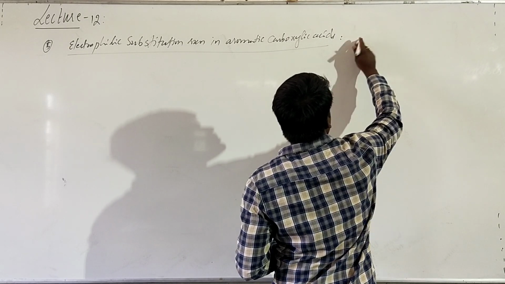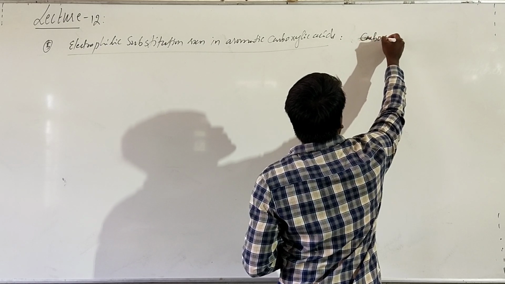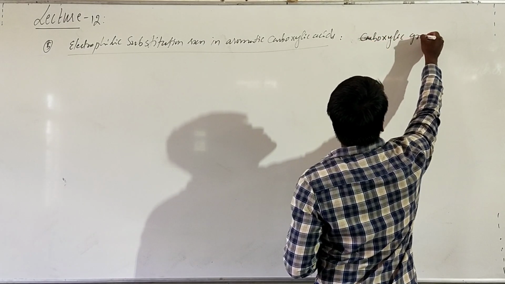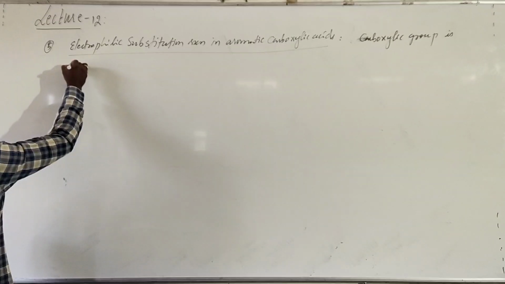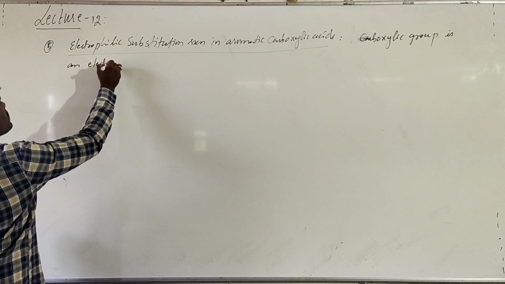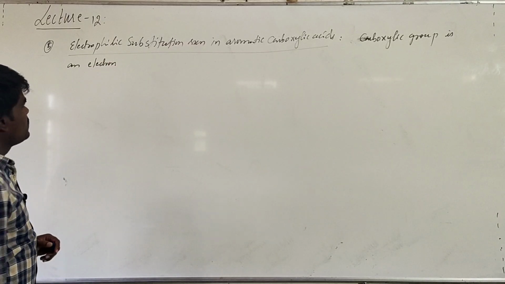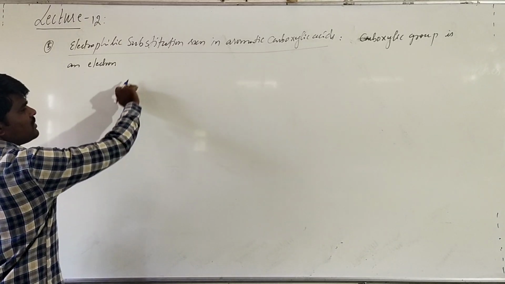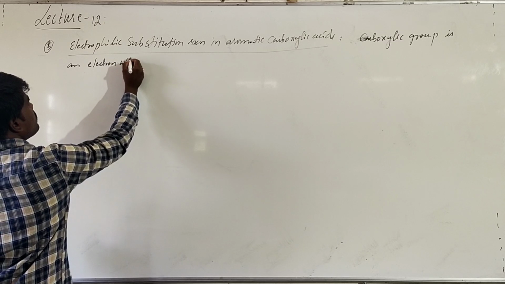The carboxylic group is an electron withdrawing group.